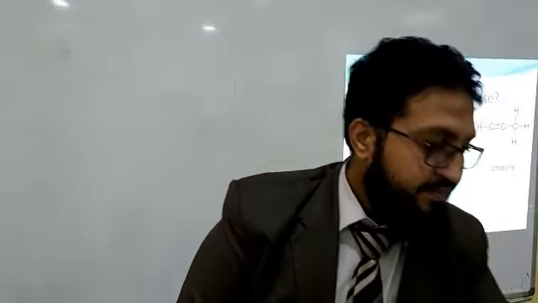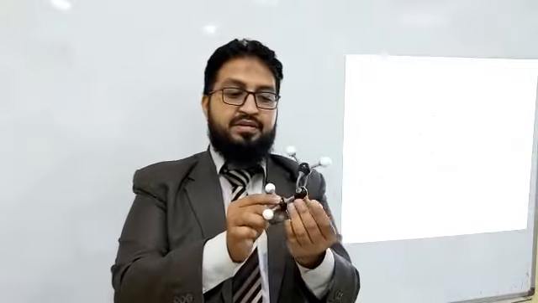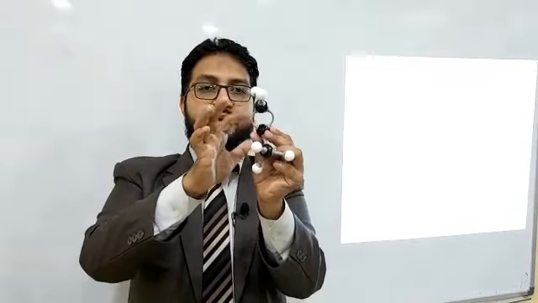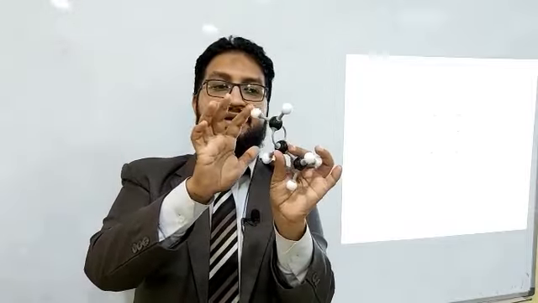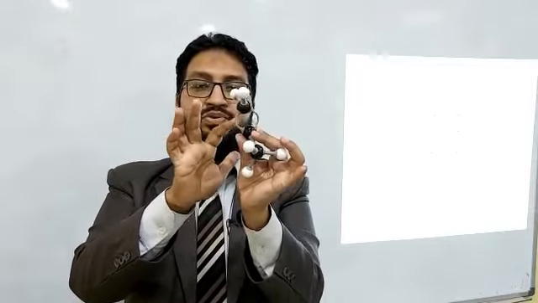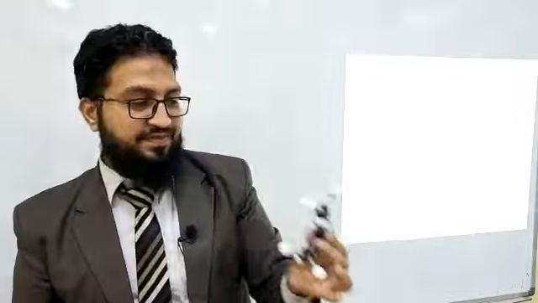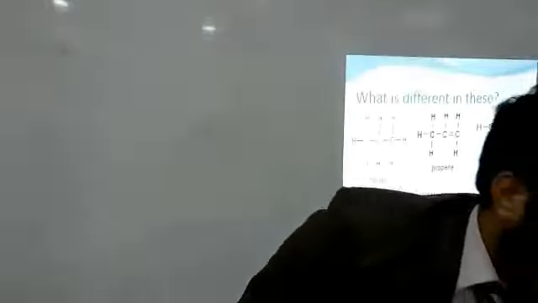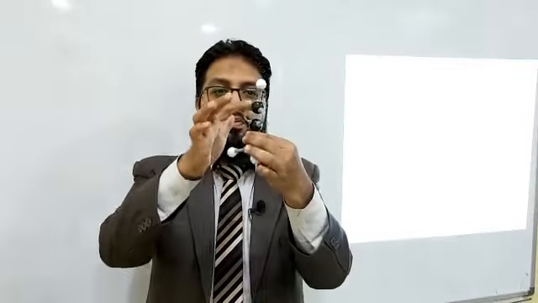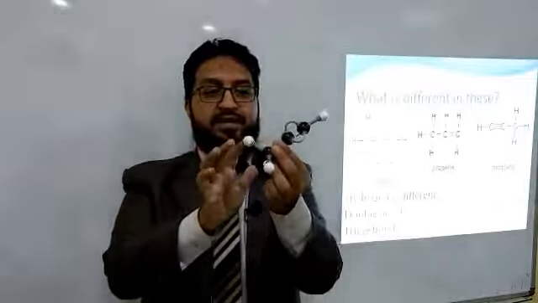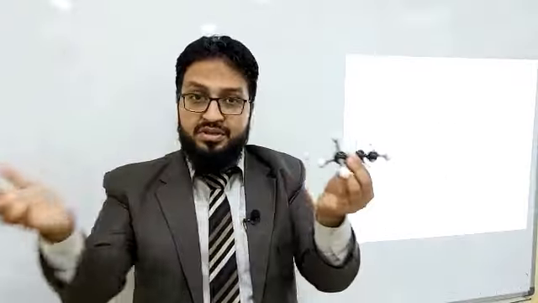When you look at propene, this is the double bond between carbons, while all other hydrogen and carbon bonds are single bonds. Due to this we call it a double bond. And in propyne you can see this carbon triple bond in this way, and the others between carbon and hydrogen are single bonds.